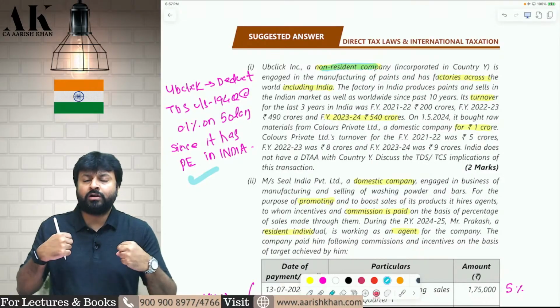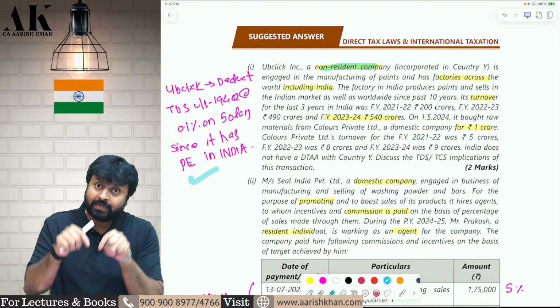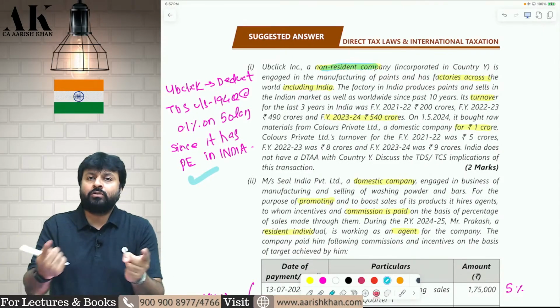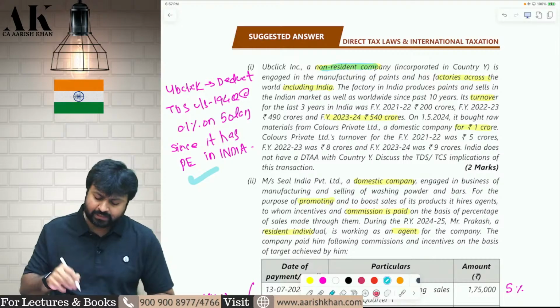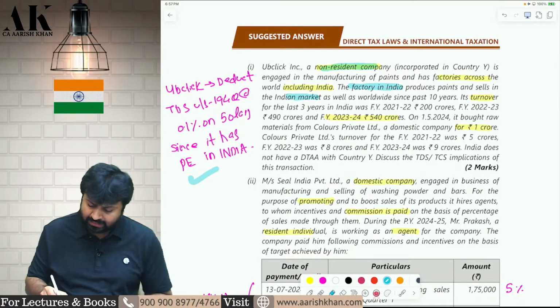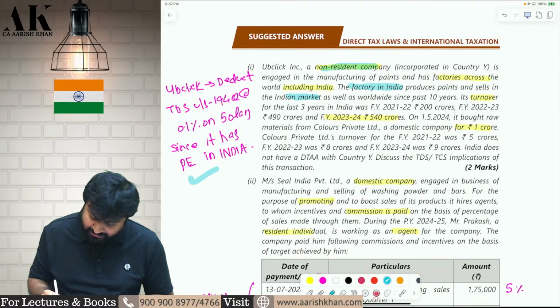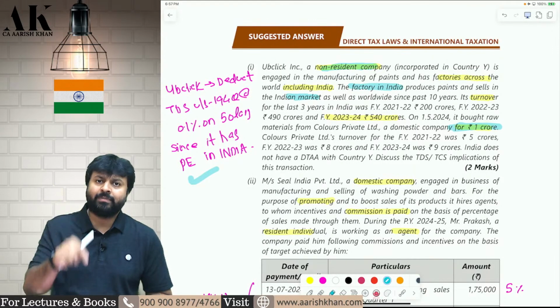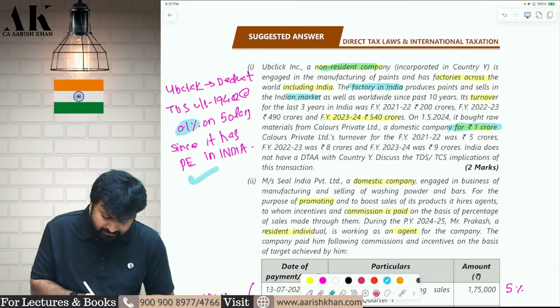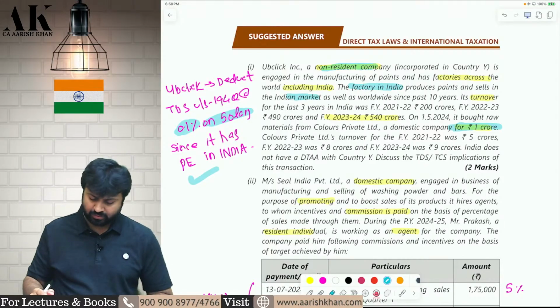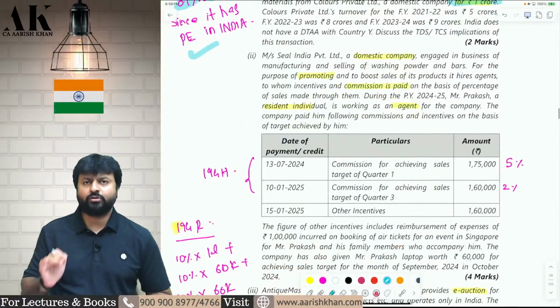Yes, it is applicable to non-resident buyers if the non-resident has a permanent establishment in India, the last year turnover is more than 10 crore, and you are buying goods of more than 50 lakh rupees. The non-resident has a factory in India, which means they have a permanent establishment in India, the last year turnover is more than 10 crore, and the non-resident is purchasing goods of 1 crore rupees. Therefore, the non-resident buyer is also liable to deduct TDS at the rate of 0.1% on the amount in excess of 50 lakhs. I hope it is clear to all of you. Next question.